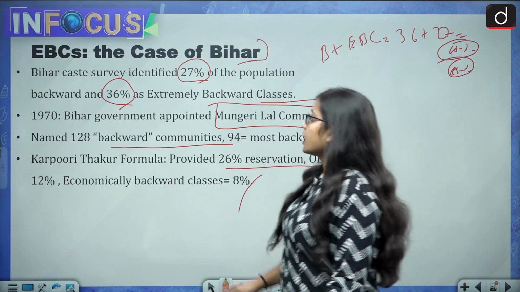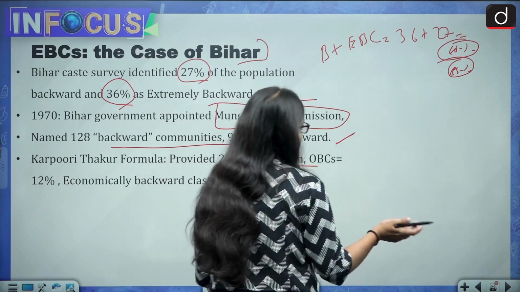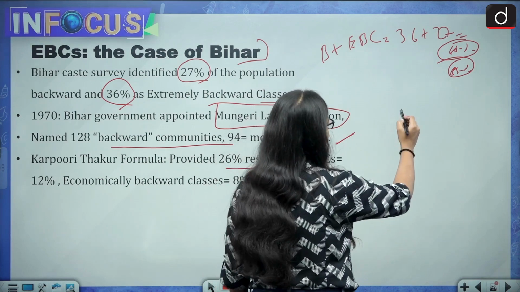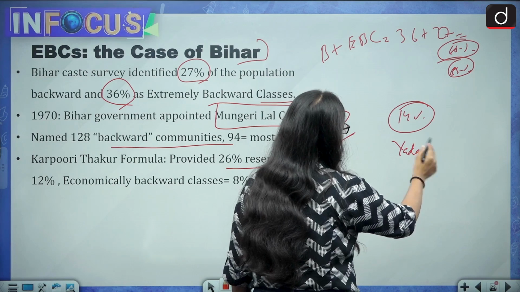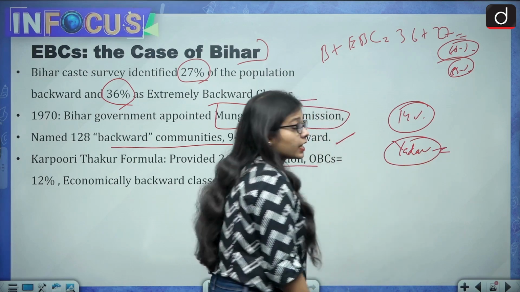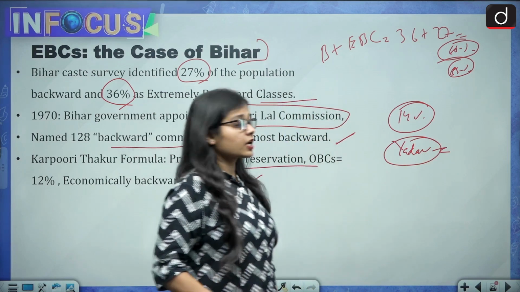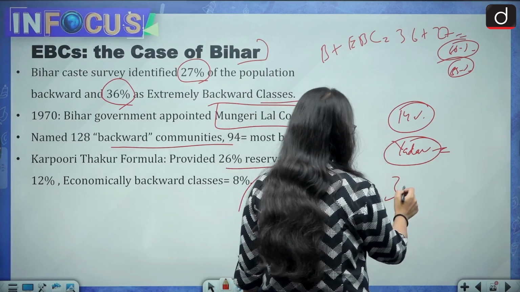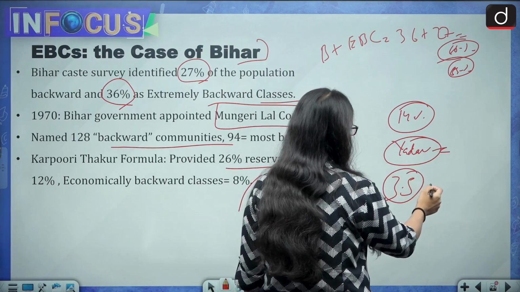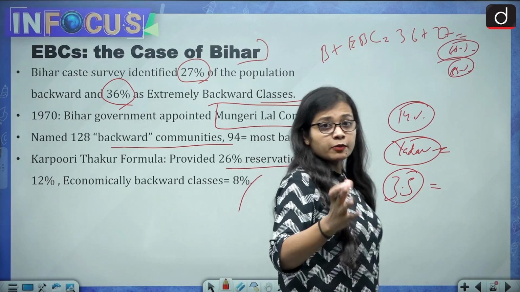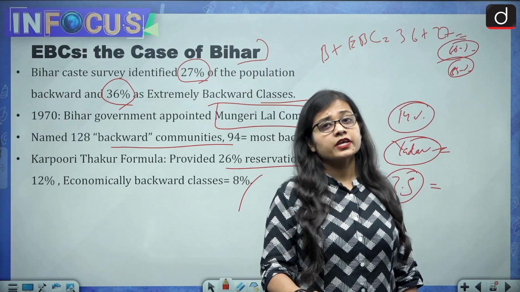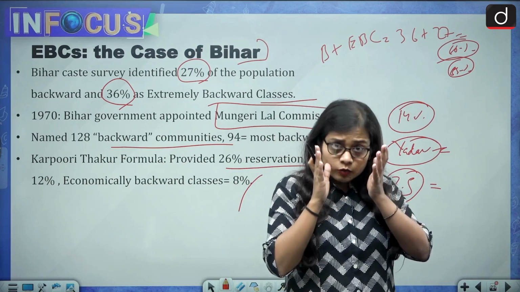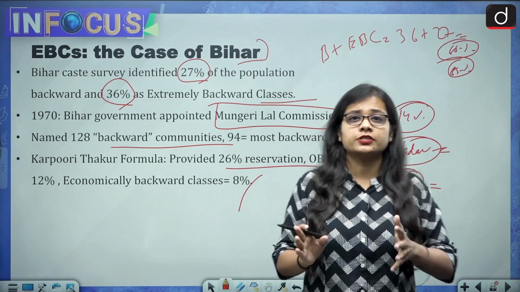And the present caste survey says that 14% of the population in Bihar is Yadav, while Brahmins are about 3.5%. So the demography of Bihar as of now, the backward classes and extremely backward classes, forms around 65% of the population.